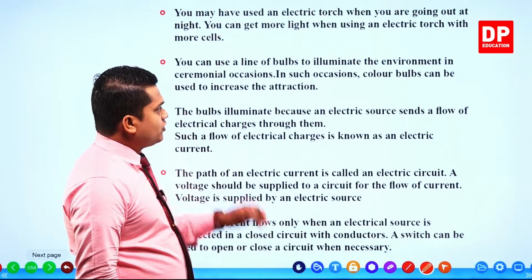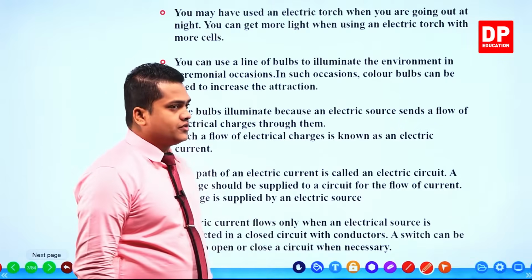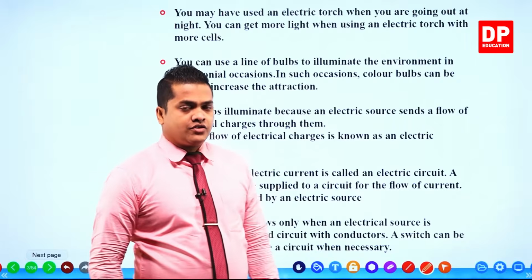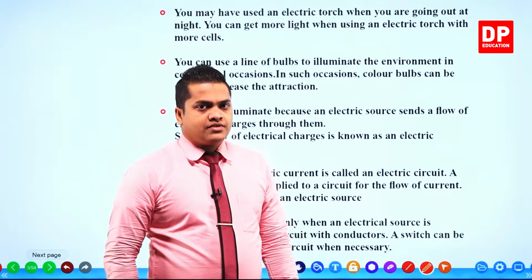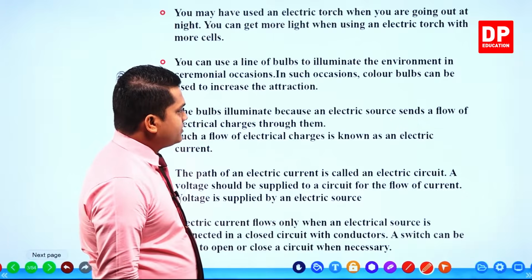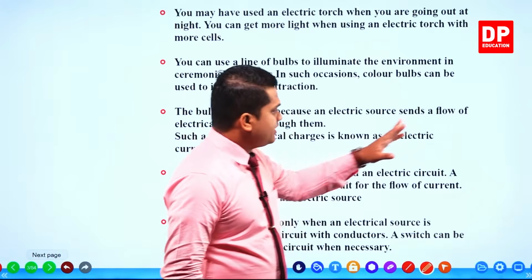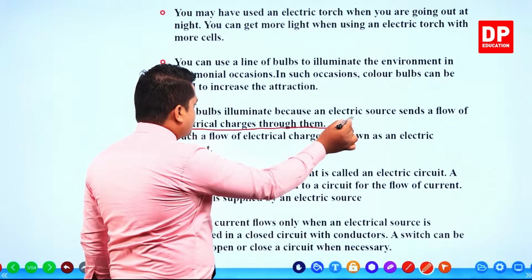So on such occasions, color bulbs can be used to increase the attraction. Here, to increase the attraction, we use different colors of bulbs. Then, the bulbs illuminate because an electric source sends a flow of electrical charges through them.